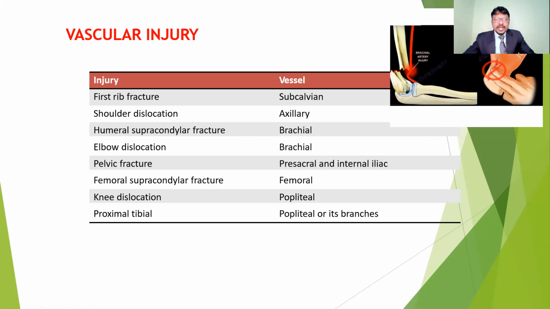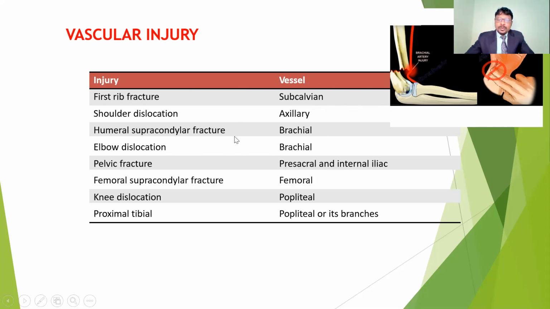So if you see, the different types of fractures are going to damage the blood vessels. In case of first rib fractures, the subclavian vessels have a chance of getting damaged. In case of shoulder dislocations, the axillary artery is also going to get damaged.